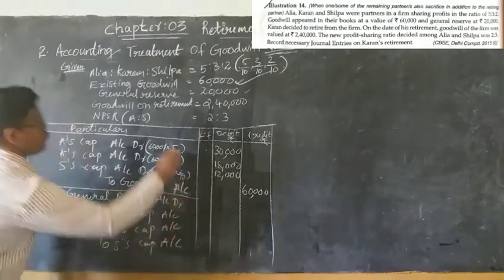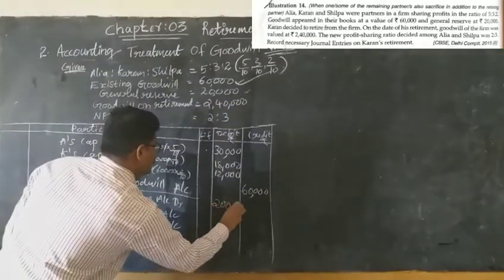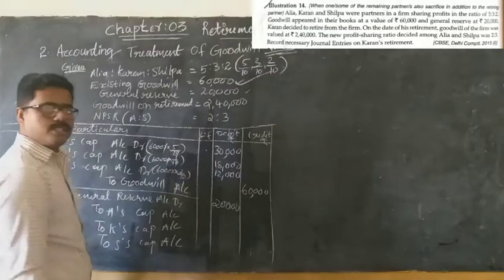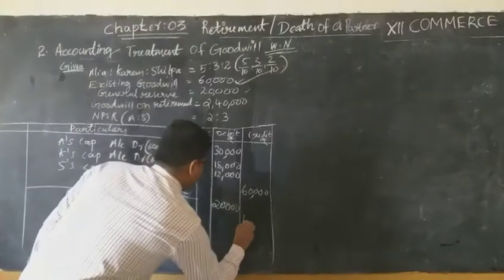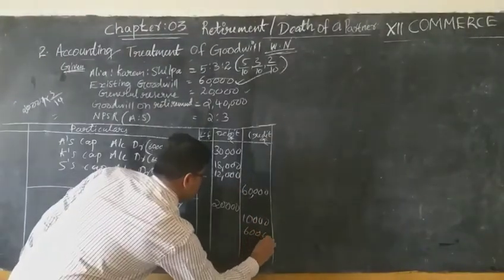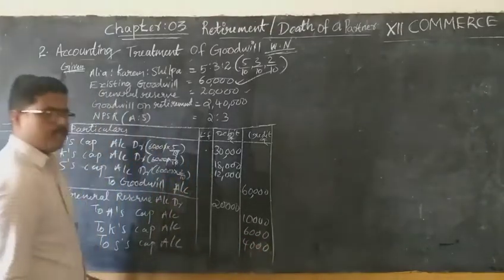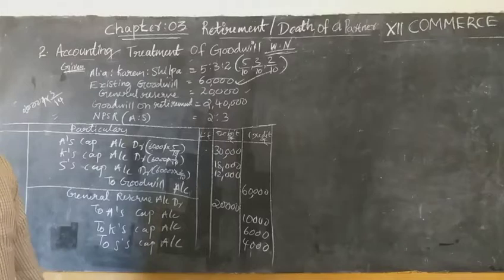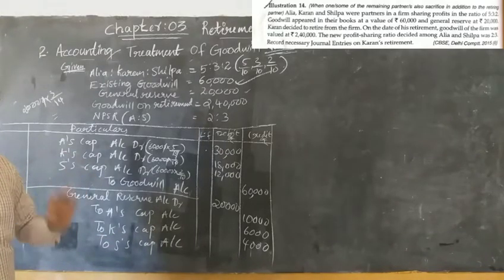What is the value of general reserve given? 20,000, in the ratio 5:3:2 only. So 20,000 into 5 by 10 is 10,000 for Aliya, Karan will get 6,000 and Shilpa will get 4,000. The narration is: being general reserve distributed among partners in their old ratio.